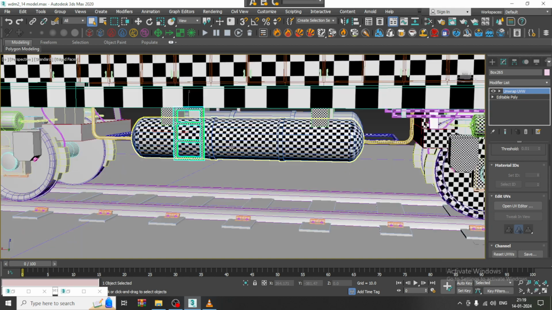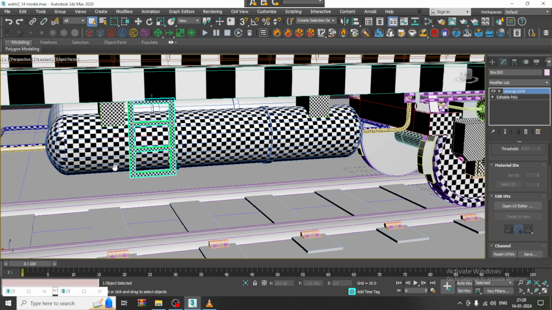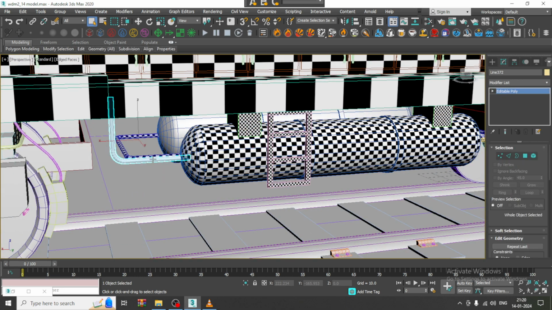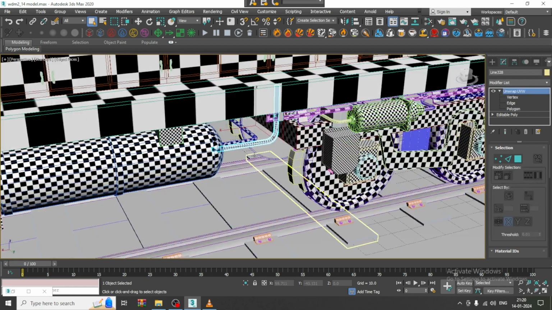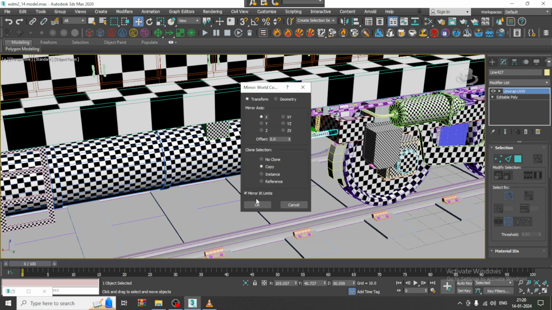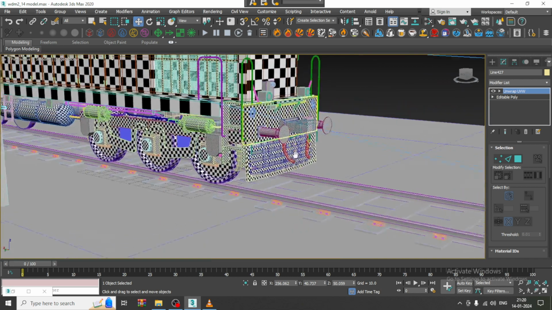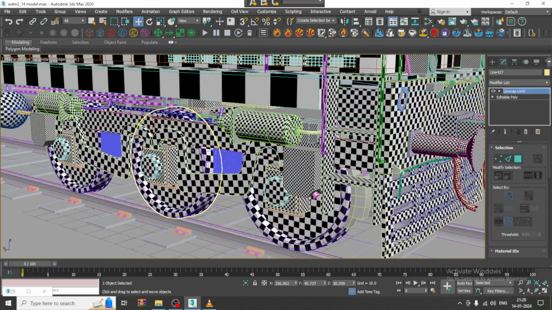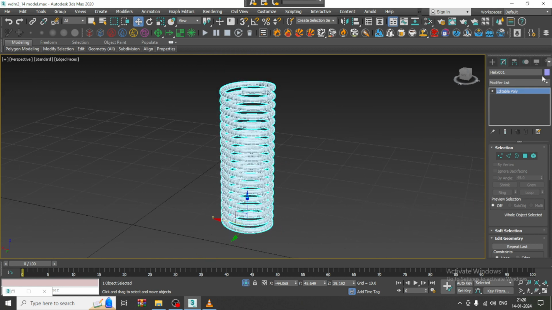Once this is done, just check if anything is left out. I'll just mirror this. So this is also unwrapped. Again go over here, make a copy of it. So just drag it in this way. So you can see, okay, we have the springs left out.